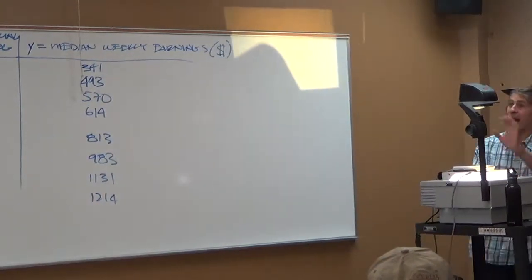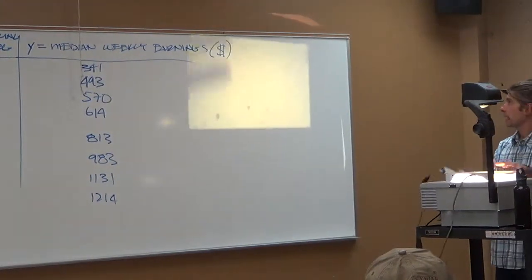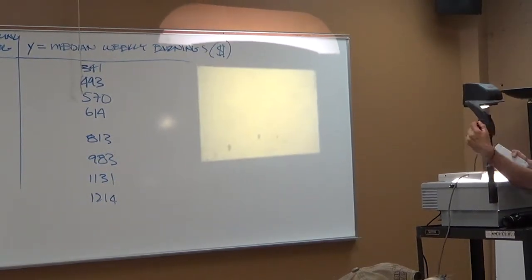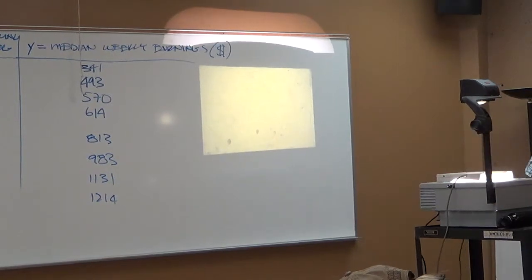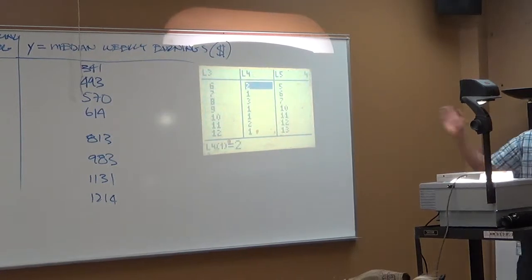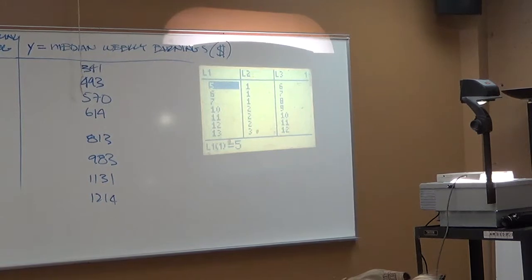So if you're using your TI, okay, stat edit. If you're in here, and you've noticed that your L1 and L2 have gone away, that data is still there.